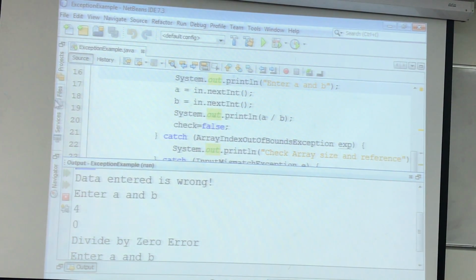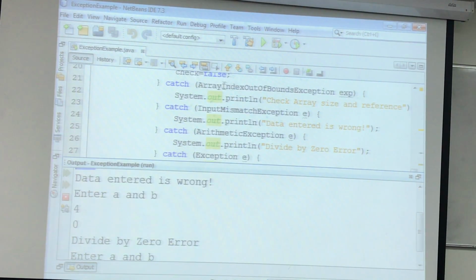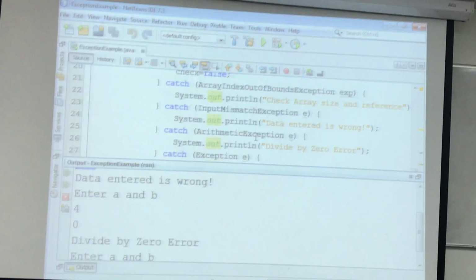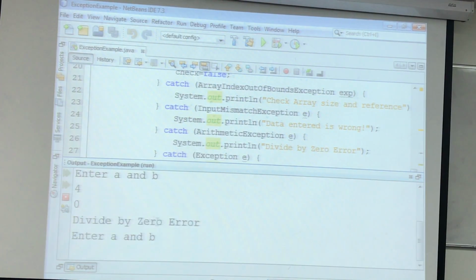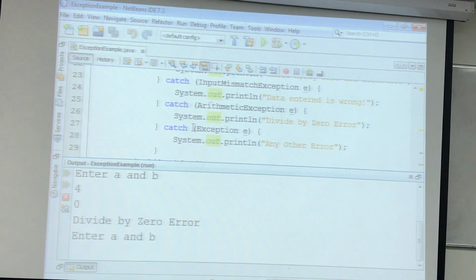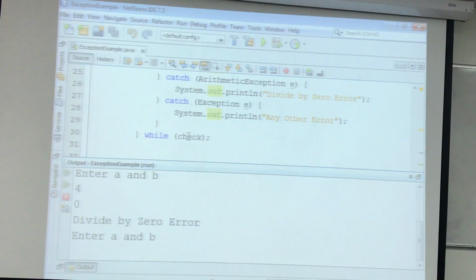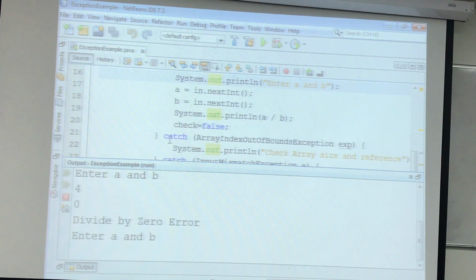It goes here, it checks whether it's an array index out of bound exception, no. Whether it's an input mismatch, no. Whether it's an arithmetic, yes, because the exception, the E, which generates, is because of arithmetic exception. So it goes here and it gives you this message, divide by 0, error, and after that it checks, and of course it's true. So it will go back here, and again it is asking you to enter the value.